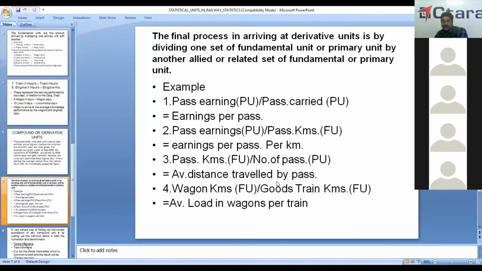Then passenger kilometers, it's a fundamental unit. Passenger into kilometer by number of passengers, that's a primary unit. We get average distance traveled by passengers. Then wagon kilometers, wagon into kilometers, goods train kilometers, number of goods train into kilometers. We get average number of loads per wagon per train. That is 50, 48.